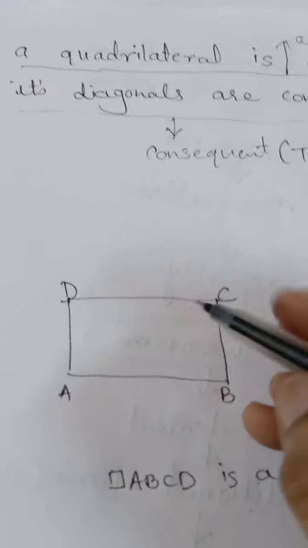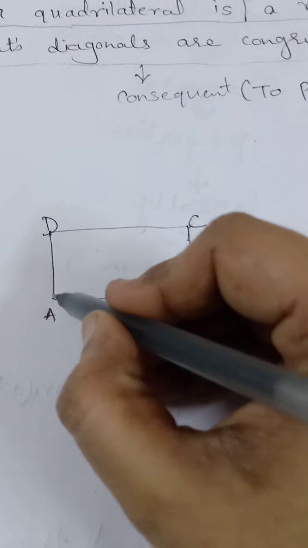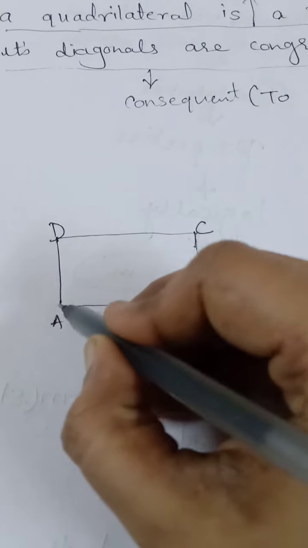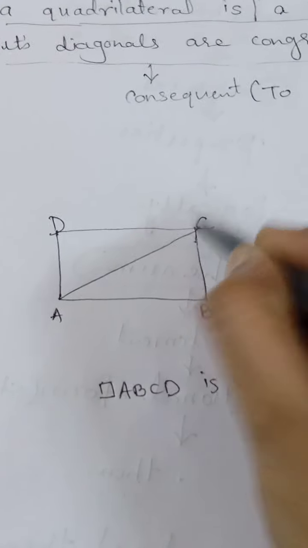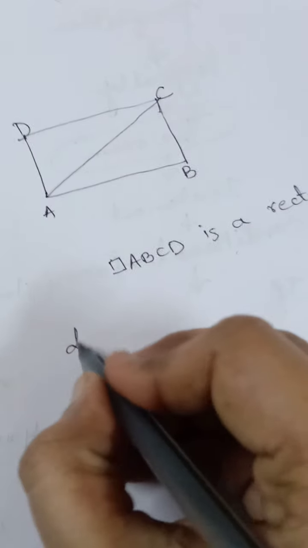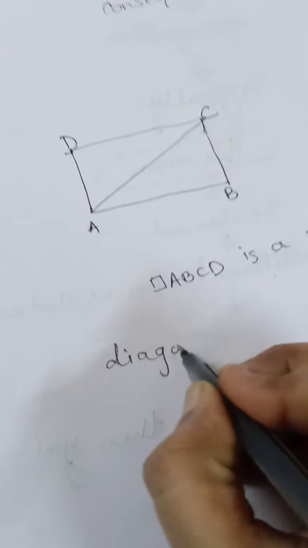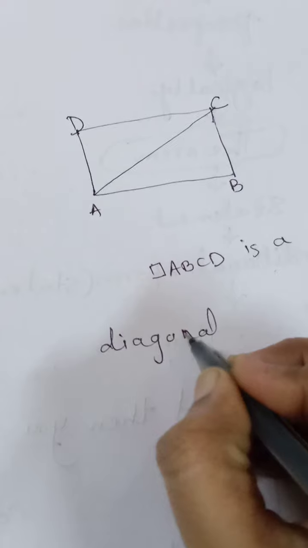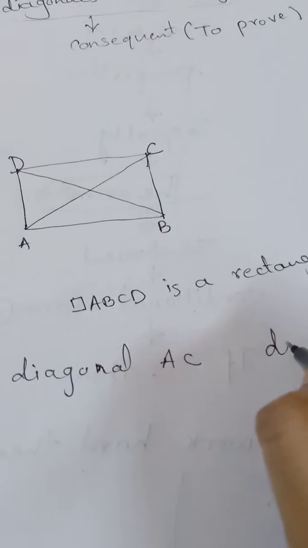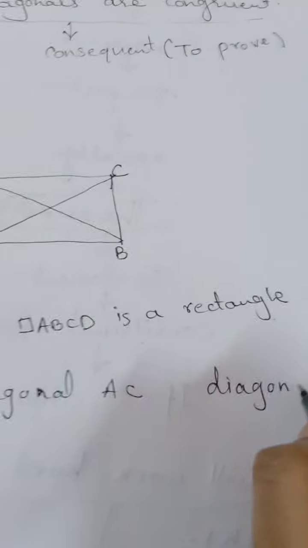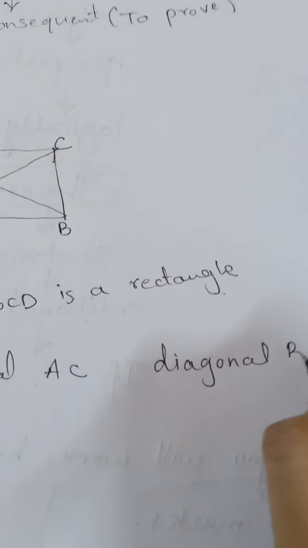Diagonal. Now you can tell me what is a diagonal. Diagonal means the segment which joins opposite points. So if I am joining A and C, it is called diagonal AC. Now if I join B to D, this is also a diagonal, so we can write diagonal BD.